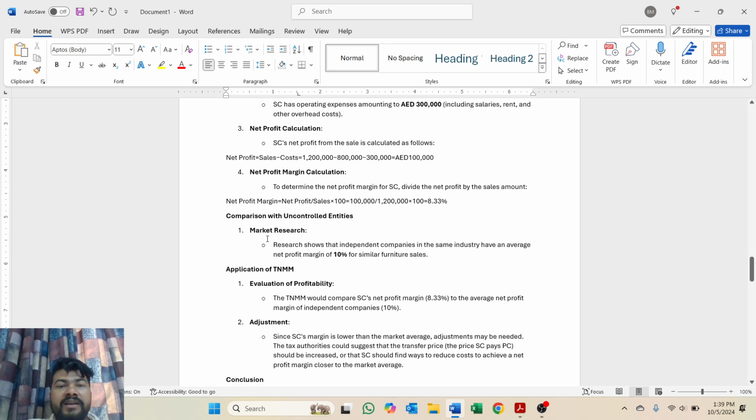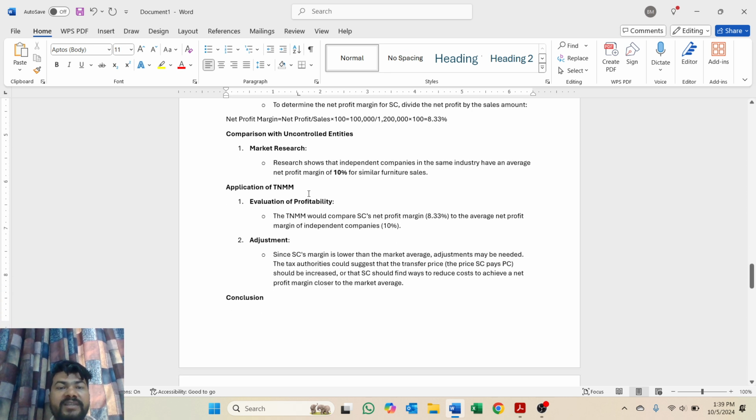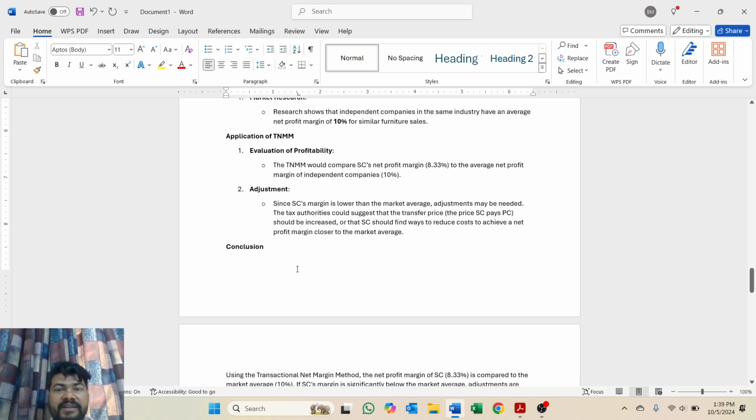Now market research shows that there is only a 10 percent profit margin from independent parties for similar furniture sales. Now applicant TMA, how can we evaluate? TMA could compare the subsidiary profit margin of 8.33 percent with the average net profit margin of independent companies, which is 10 percent. Now adjustment is required here.